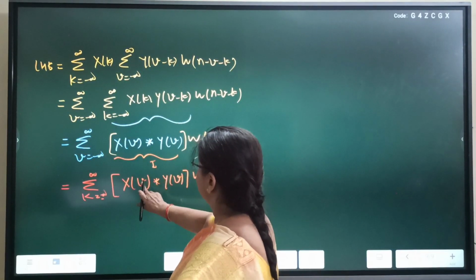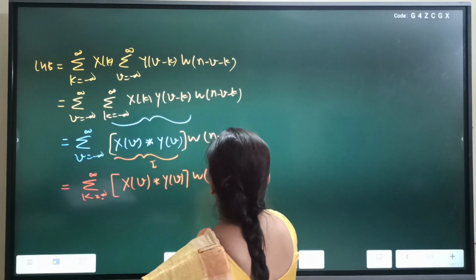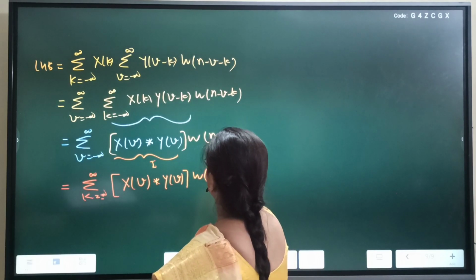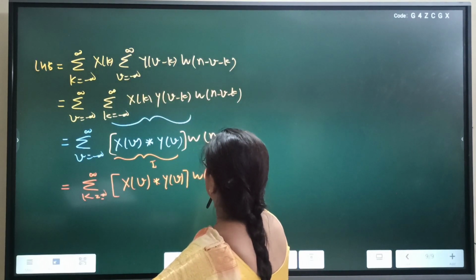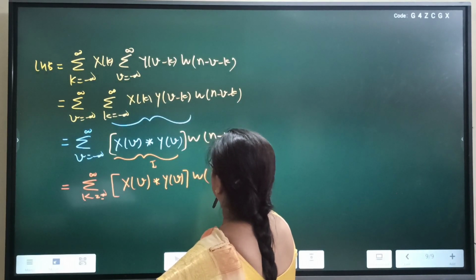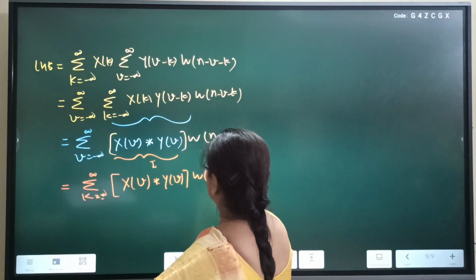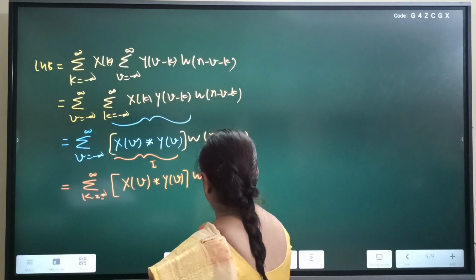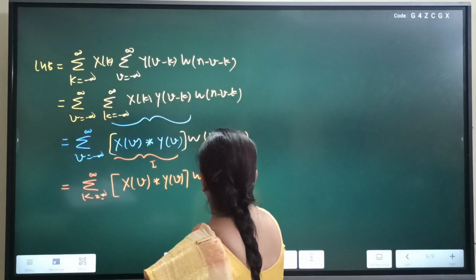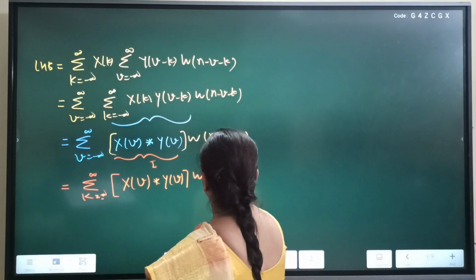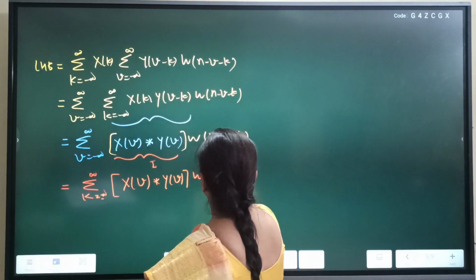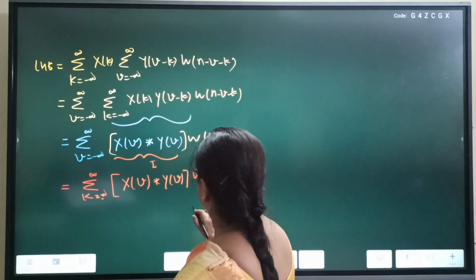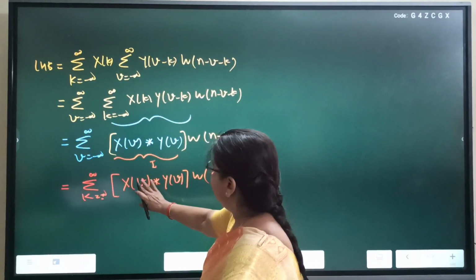See, in the first convolution here the dummy variable is v. In the second convolution, whatever the independent variable may be, instead of n it is n minus k. Suppose we call it n dash. It is n minus k. Let us call it n dash. Then n dash minus v and v.